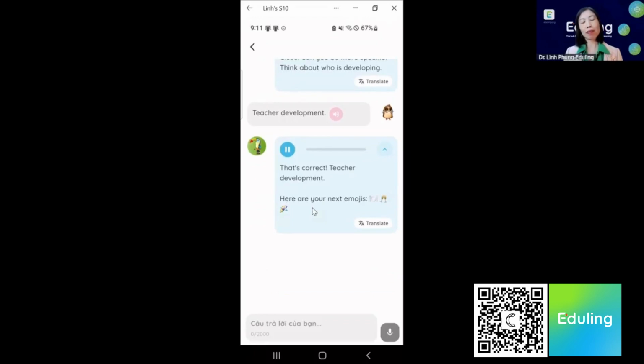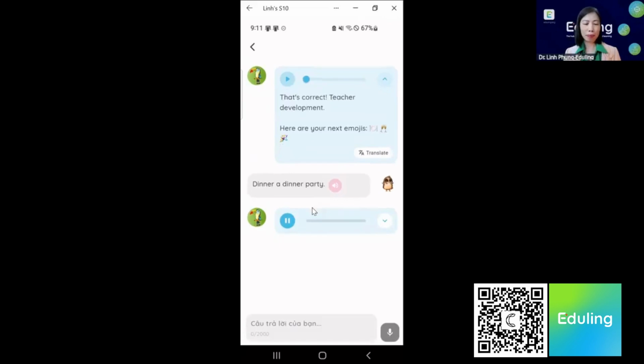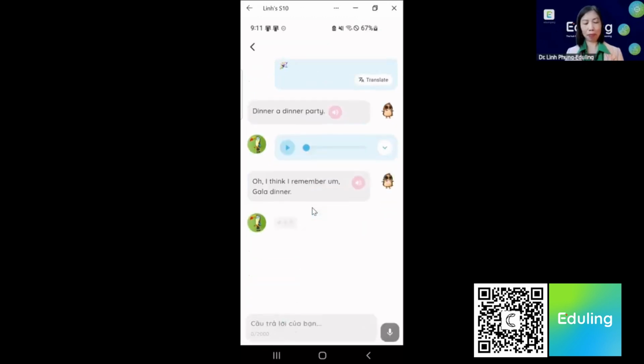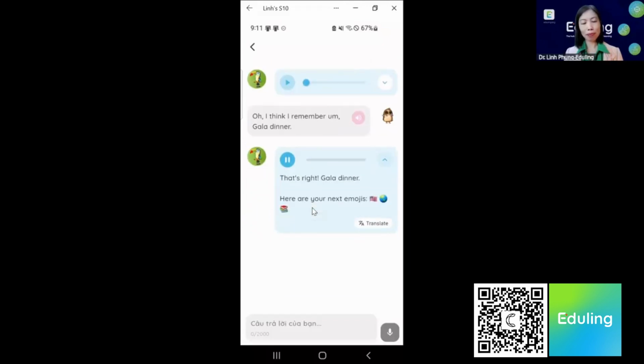Here are your next emojis. Fork and knife with plate, clinking glasses, party popper. Dinner, a dinner party. You're close. What kind of dinner party is it? Think about the context of a big conference. Oh, I think I remember, gala dinner. That's right, gala dinner. Here are your next emojis. United States, globe, books.